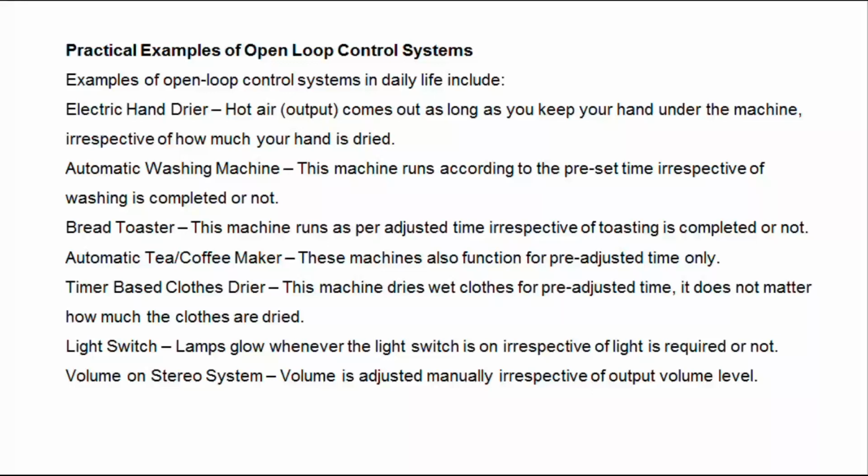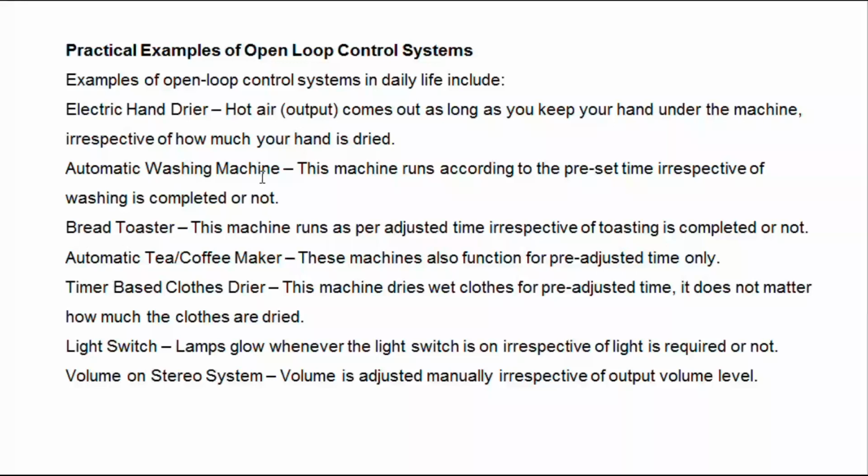Now let's see some examples of open loop system. First example, electric hand dryer. In the case of an electric hand dryer, the hot air comes out as long as you keep your hand under the machine. If you keep your hand under the machine, hot air will come irrespective of how much your hand is dried. Suppose your hand is dried, you keep your hand a long time under this hand dryer, hot air will come out continuously. When you take your hand away, only then will the hot air cut off.